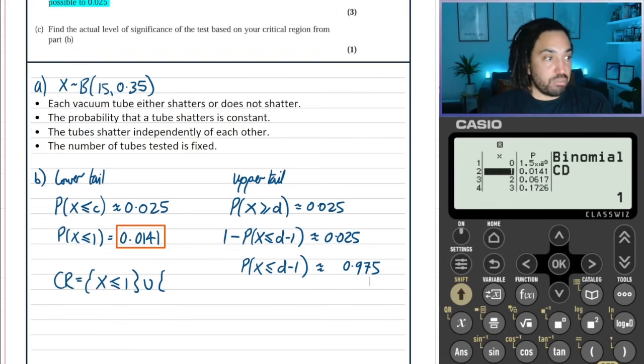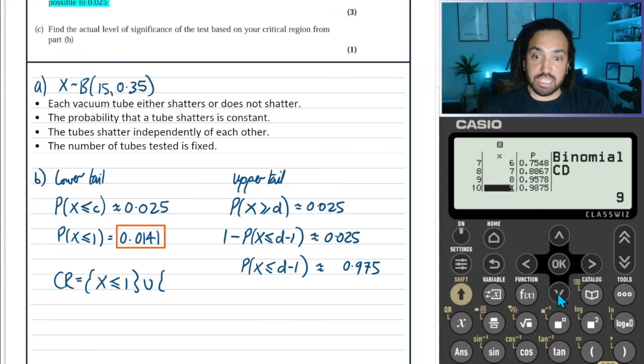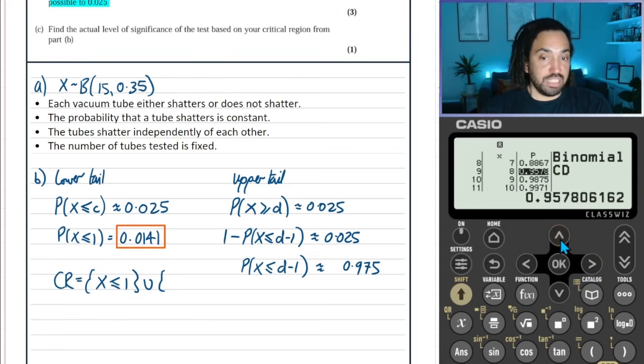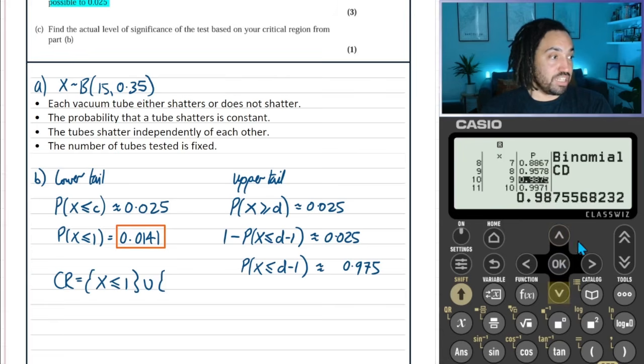Okay, great. So now what it means is we are going to go down here and look for the value which is closest to 97.5%. And we've got two here, we've got this one, or we've got that one. 97.5 is in between these two, and in fact, this one is closest.